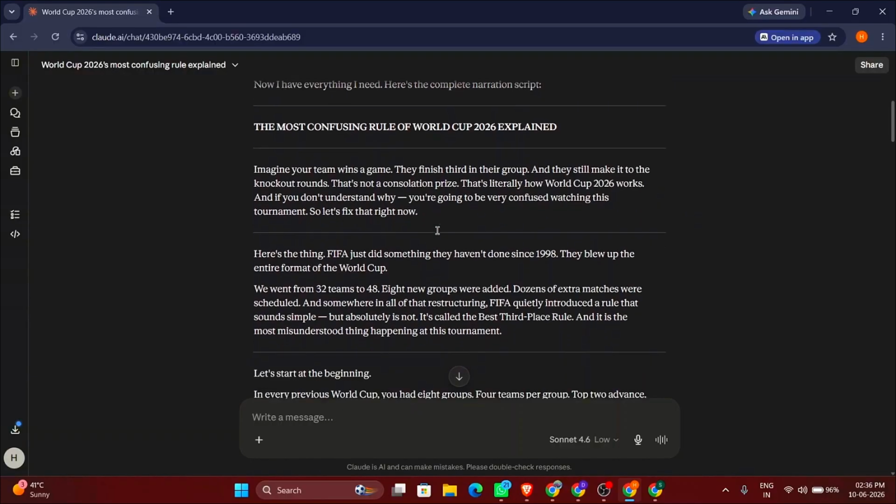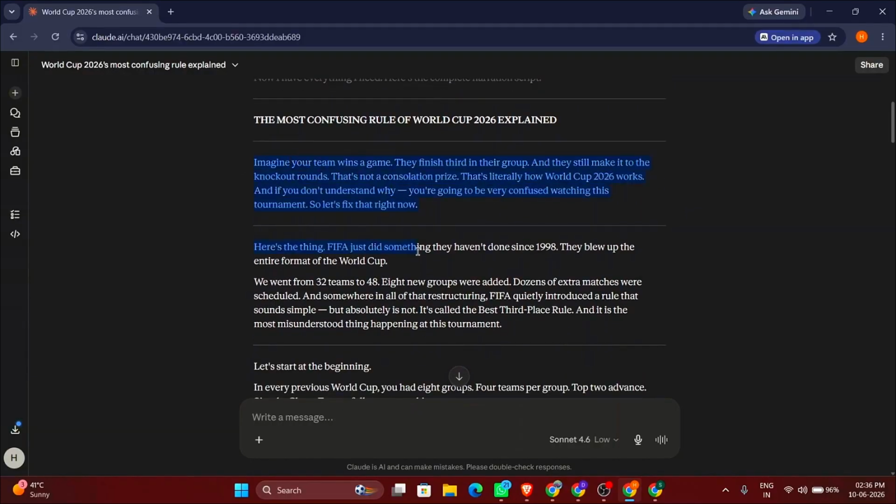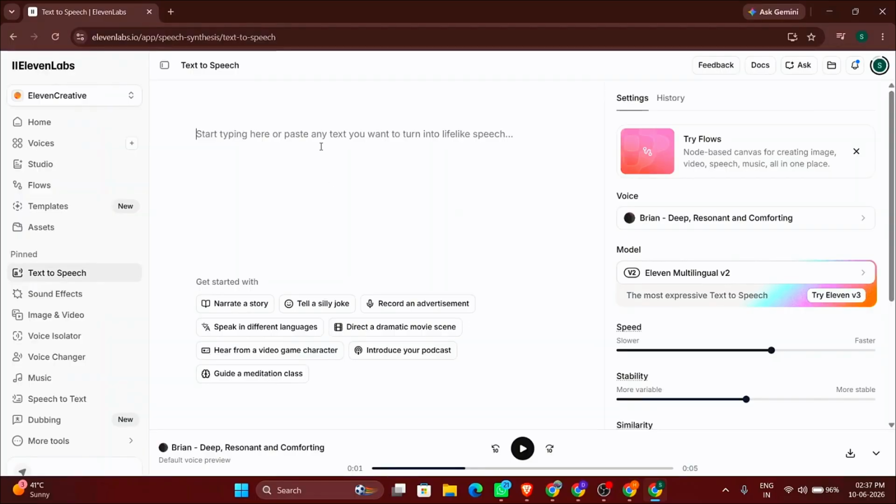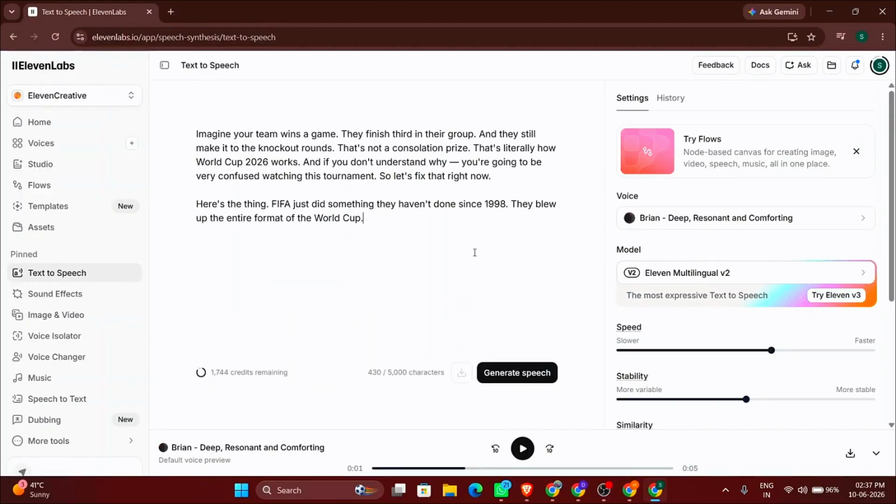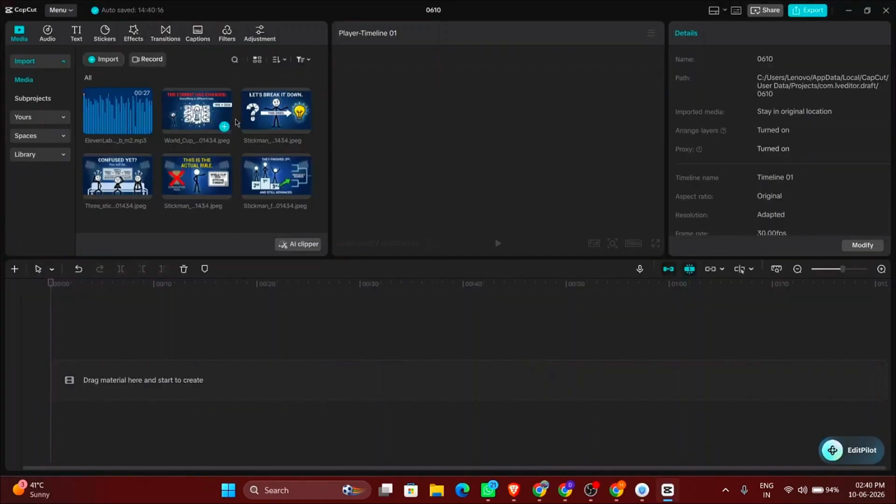Copy your full script. I am copying just a part of it here to show you the process. Paste the script into any text-to-speech tool like ElevenLabs and generate the voiceover. Done in seconds. Now import all your images and the voiceover into any video editor you like.